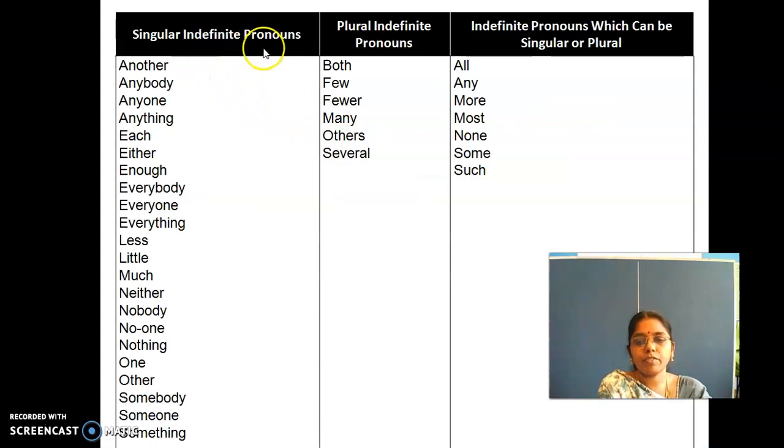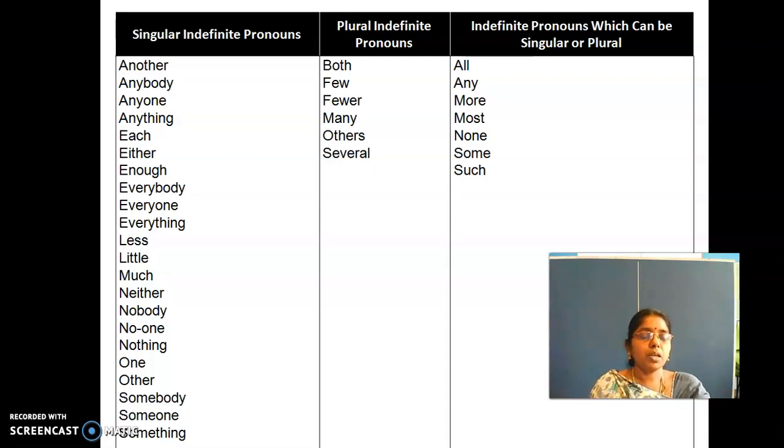So: singular indefinite pronouns, plural indefinite pronouns, and indefinite pronouns which can be singular or plural, so both. Shall I read singular alone? Okay, I am reading singular alone.